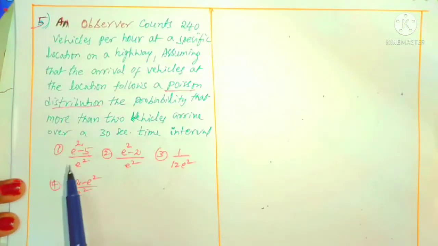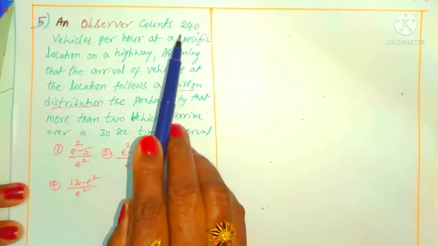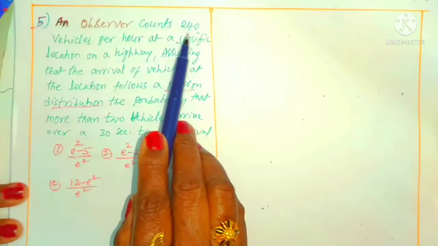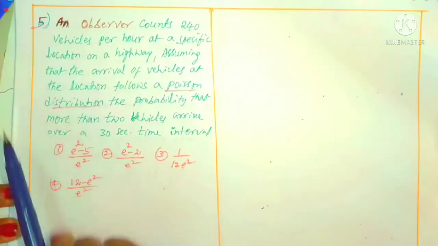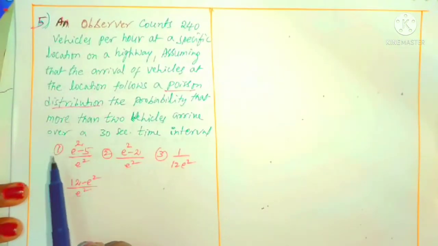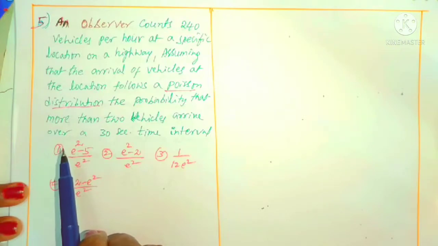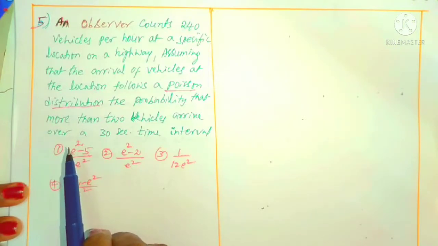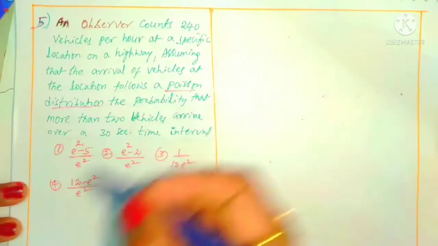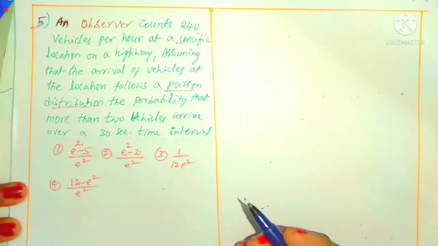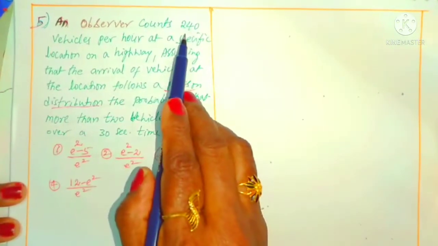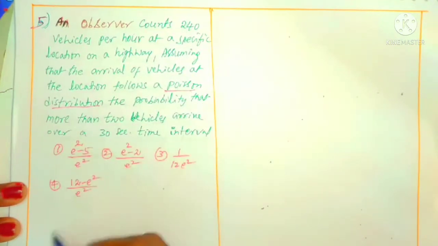Now we have to find out the average vehicles for 30 seconds. You know how many vehicles he observed? 240 vehicles per hour. Per hour, how many seconds are there? Yes, 60 into 60, 3600 seconds are there. That we can calculate first. So per second, how many vehicles does he observe?